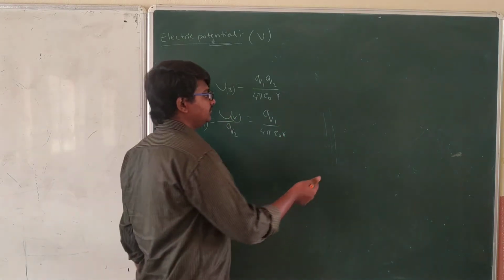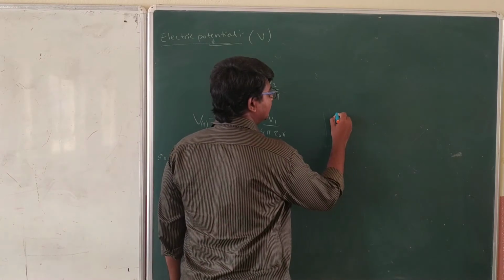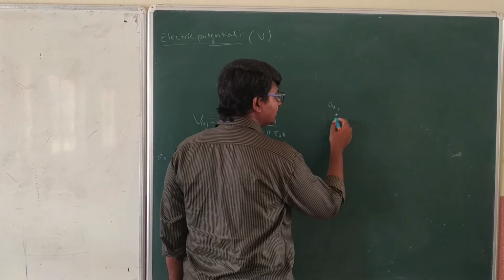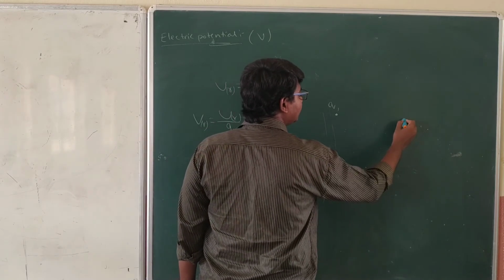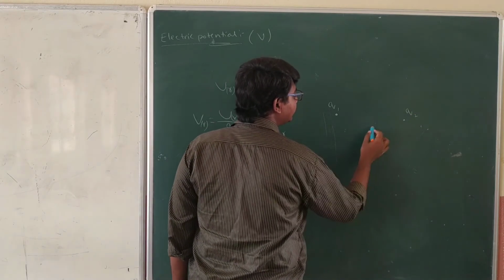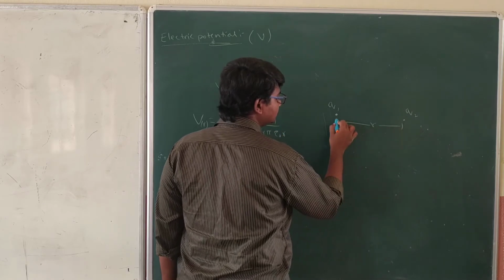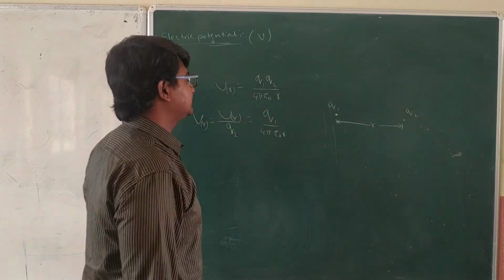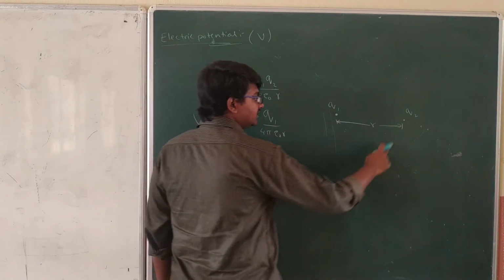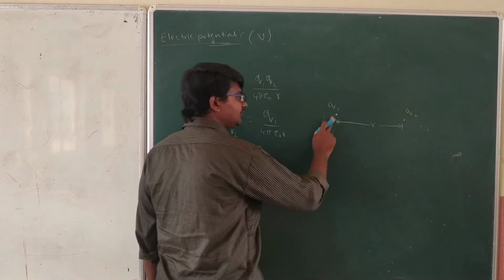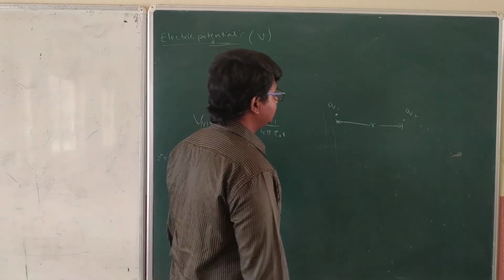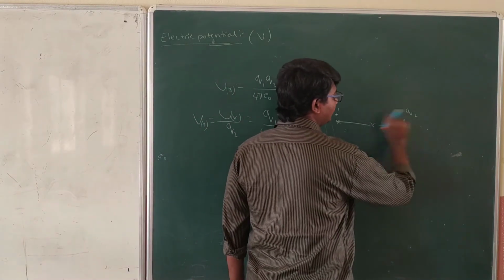For example, let's consider a charge Q1 here, and another charge Q2 here at a smaller distance. Now this Q2 is a test charge and this Q1 is the immovable reference charge, we can say. As this is a movable charge, we can move it anywhere.